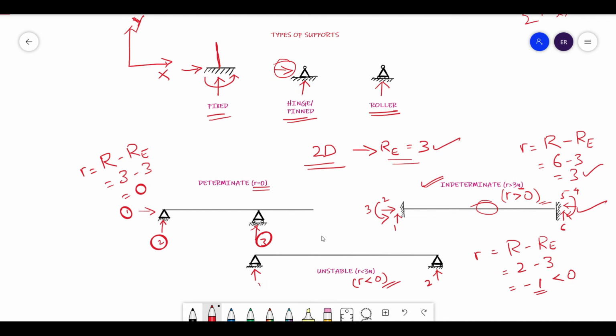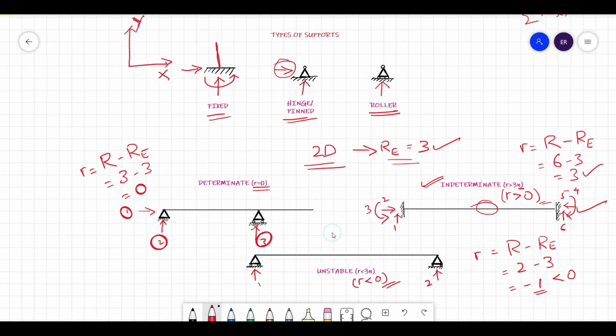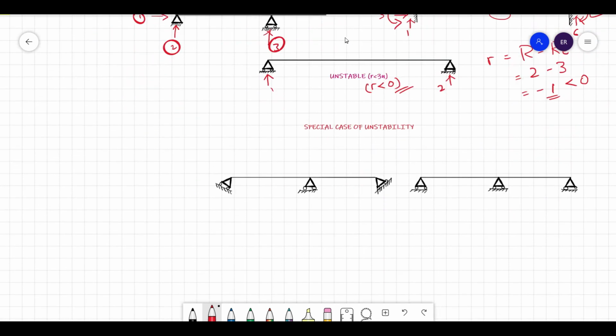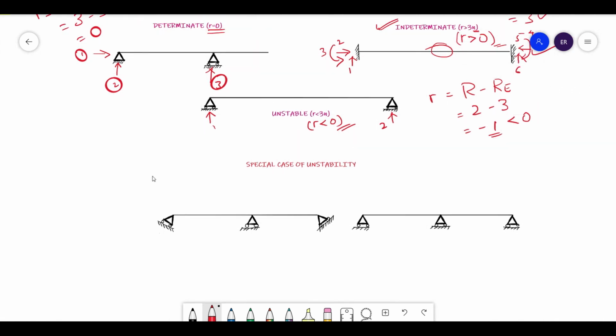But I'm going to tell you one more interesting and important thing for unstable structures. There are some special cases which I'm willing to explain. See here, this is a special case in which the reactions are not equal to 0, but still it is called an unstable structure. Here you can notice one point: this reaction is in this manner, and at this point you have reaction Ry, similarly here also you have Ry.